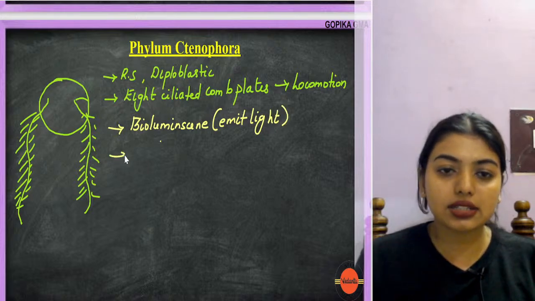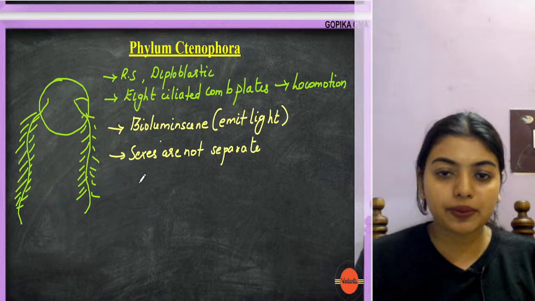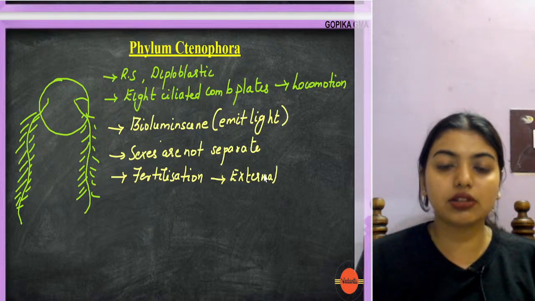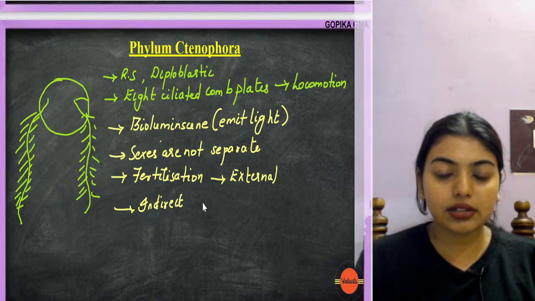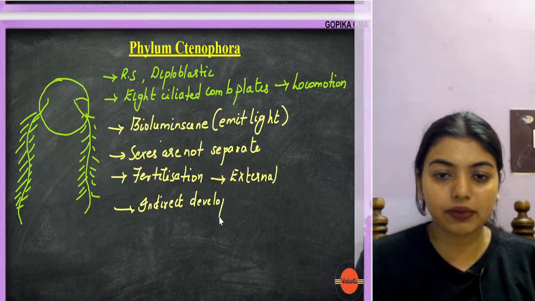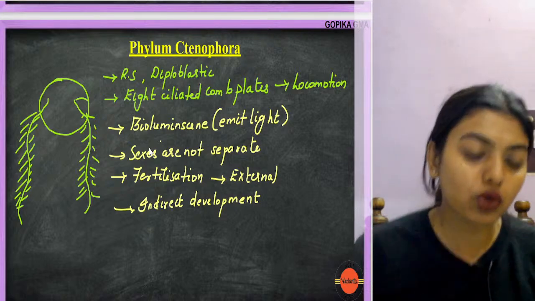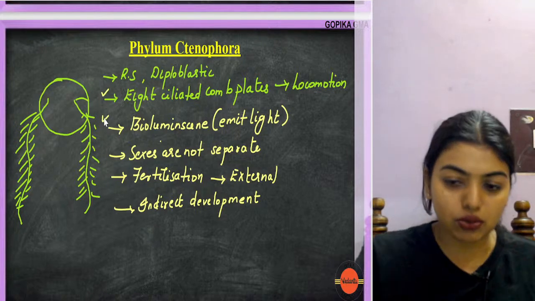Other things are general characters, like sexes are not separate, fertilization is external, then they have indirect development. Got it? These are all very common characteristics. What you need to focus mainly on are these two characters: 8 comb plates and bioluminescence.